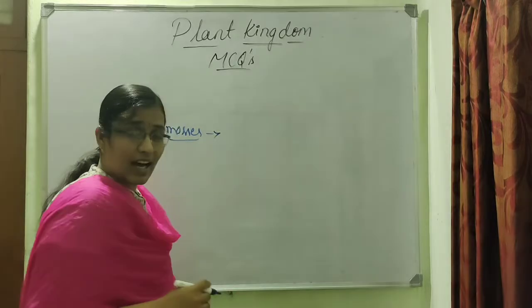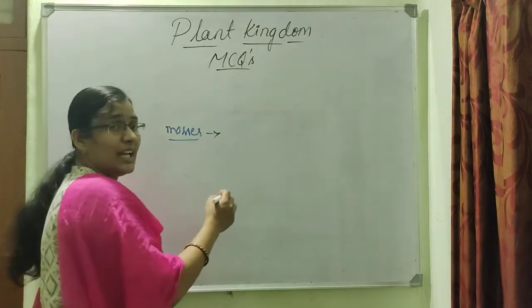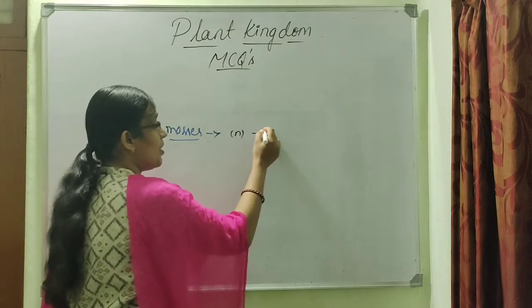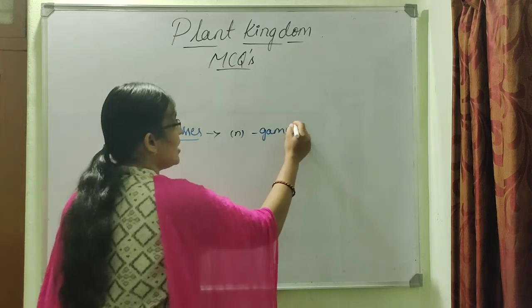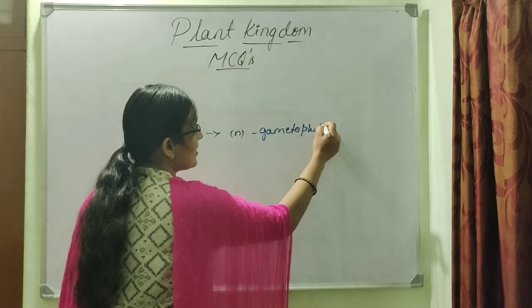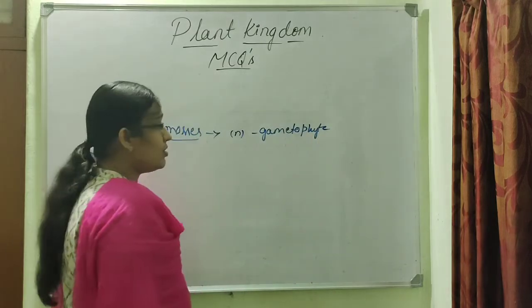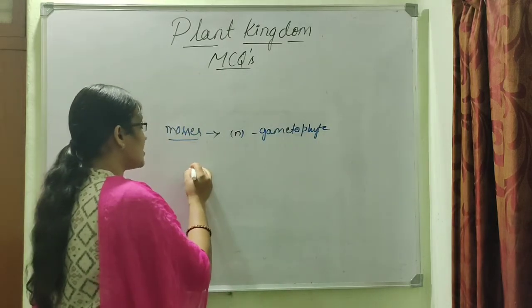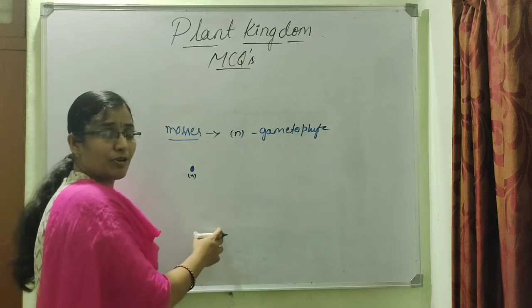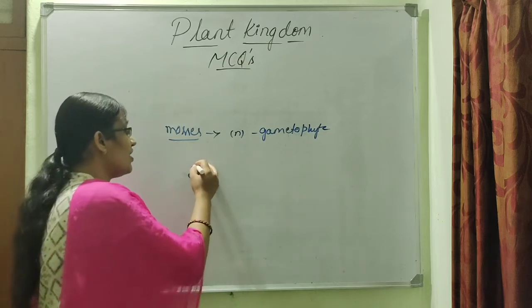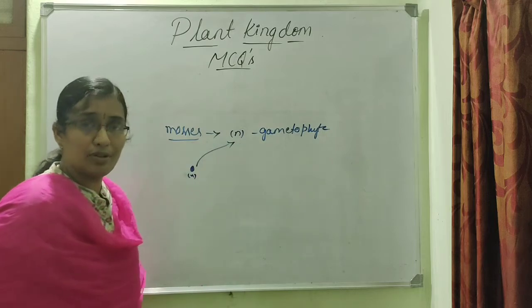As it is a bryophyte, the main plant body will be haploid. The main plant body in mosses is the gametophyte. As soon as the haploid spores from the sporophyte fall on the ground, they first develop into the gametophyte.